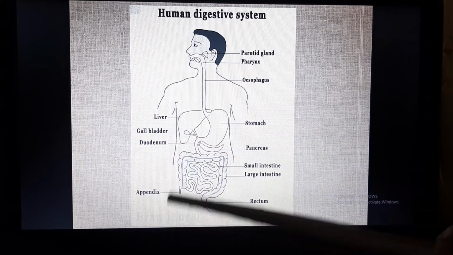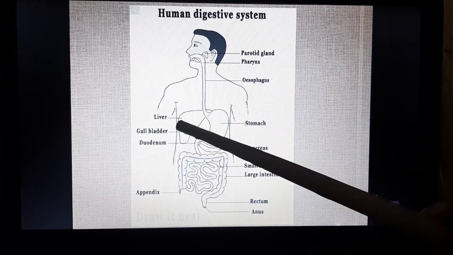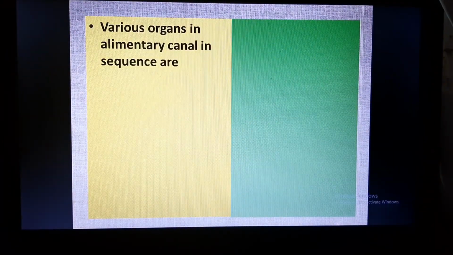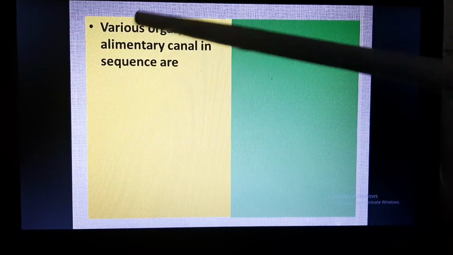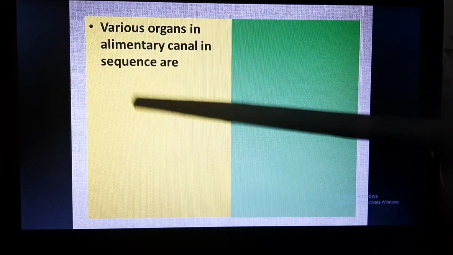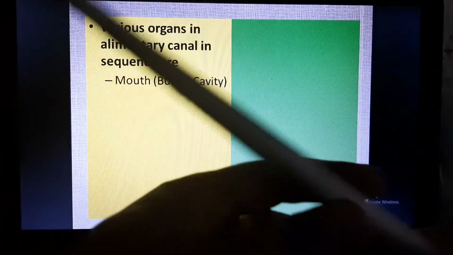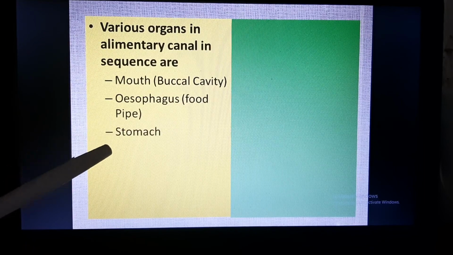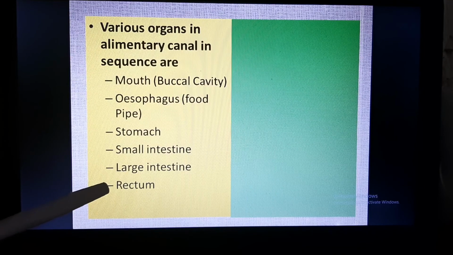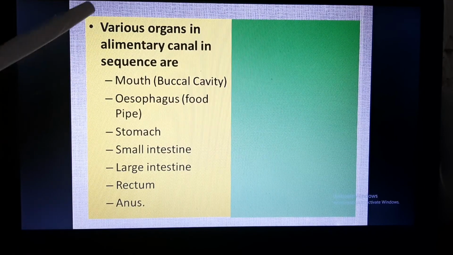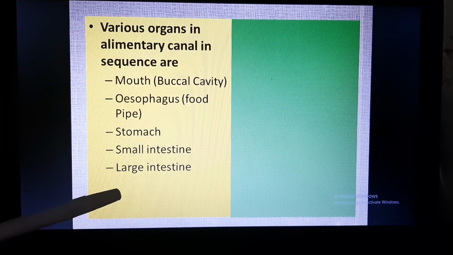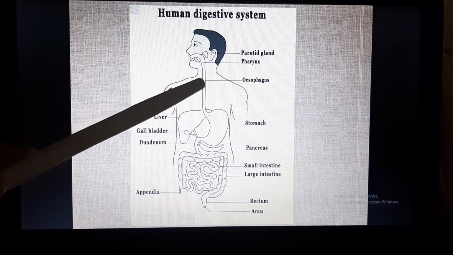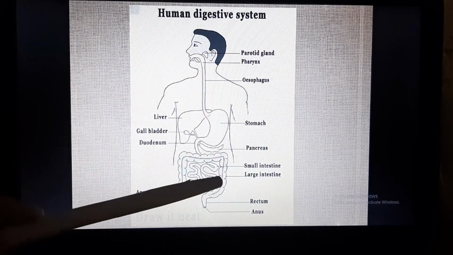And the digestive glands consist of the liver, pancreas and salivary glands. So the sequence of organs in the alimentary canal is: first, the mouth or buccal cavity; second, the esophagus, which is also called the food pipe; then the stomach, small intestine, large intestine, rectum and anus. This is the sequence we had seen in our previous slide also.